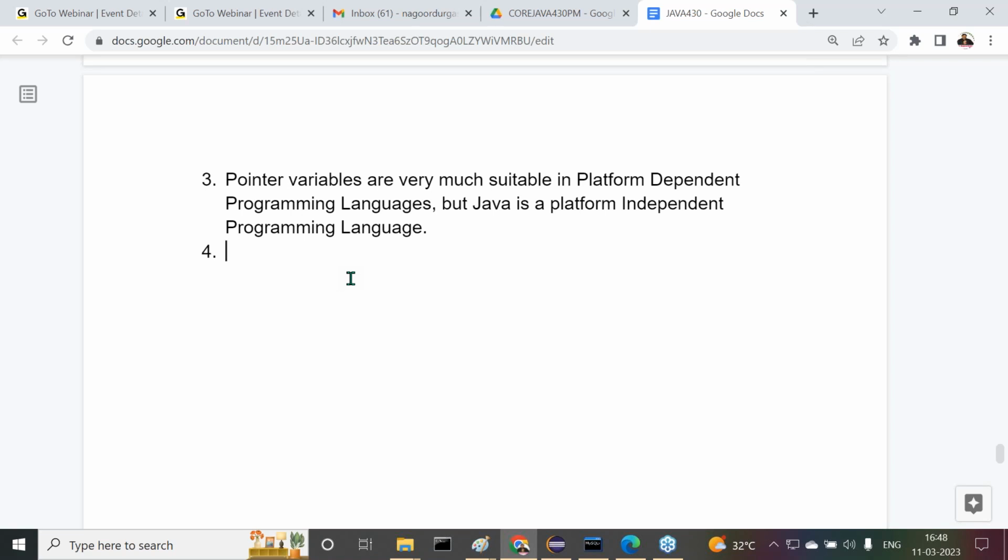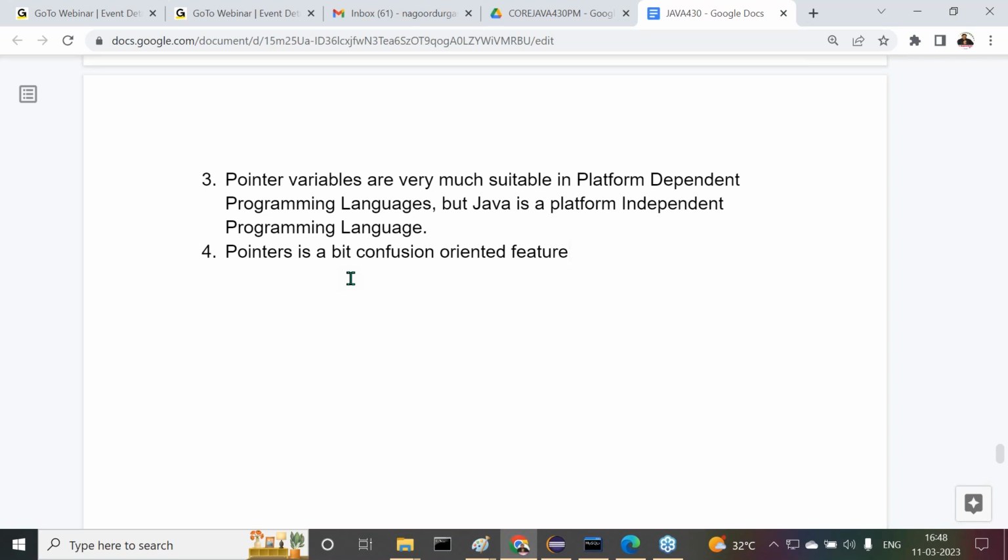No. It generates some confusion. So because of this reason, we can conclude that pointers are a bit confusion-oriented feature.